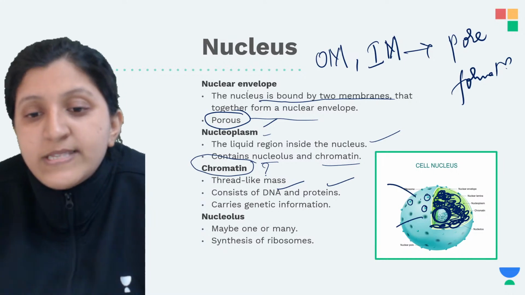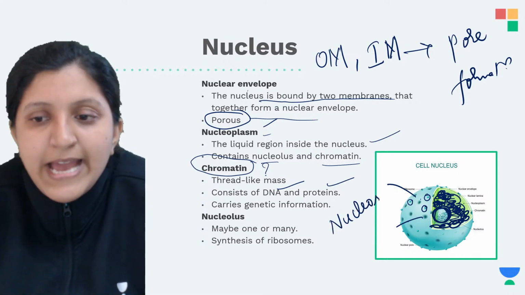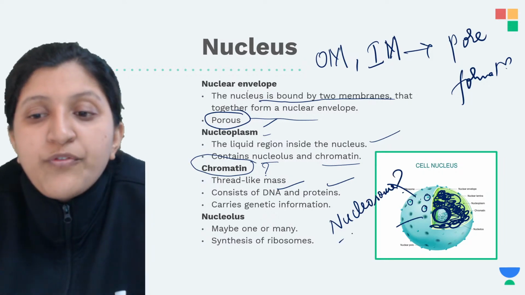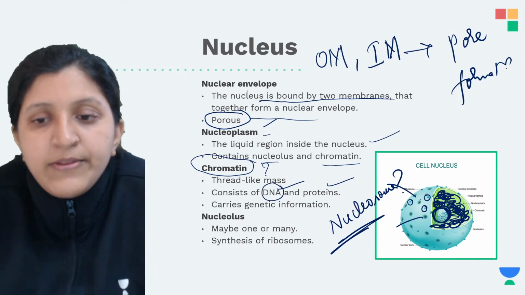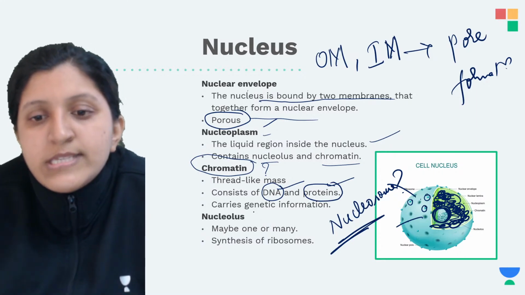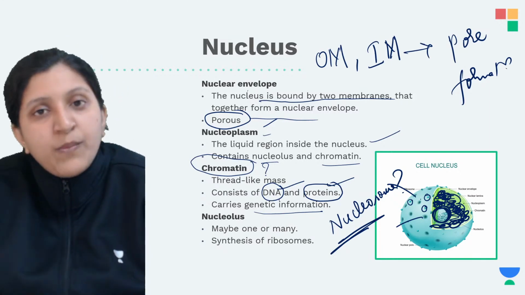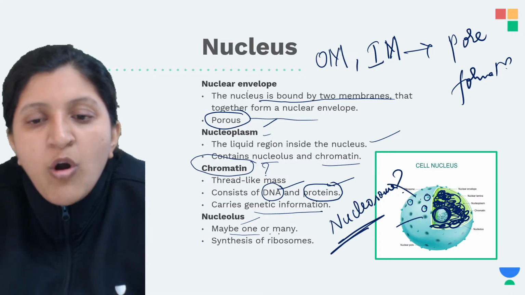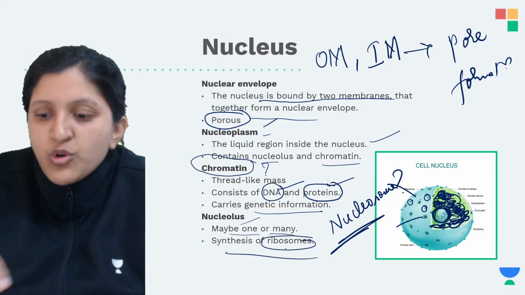So that means a nucleosome model. I'll just explain what exactly is the nucleosome model. So this chromatin consists of a nucleosome model which consists of the DNA, and also there are proteins associated with this. So this carries the genetic information because we have obtained this DNA from the parents. So nucleolus, when we mention, may be one or many. Synthesis of ribosome is the function of this one.